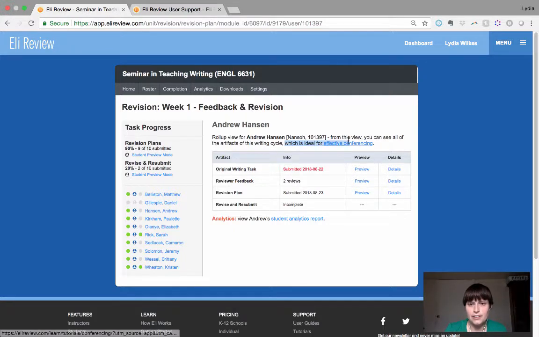As you can see here, they made this for conferencing. So if a student is going to come talk with you in the office, this makes an office conference go really smoothly because you have everything at your fingertips in a single page, or you have everything the person has submitted at your fingertips. So I find this very, very helpful.